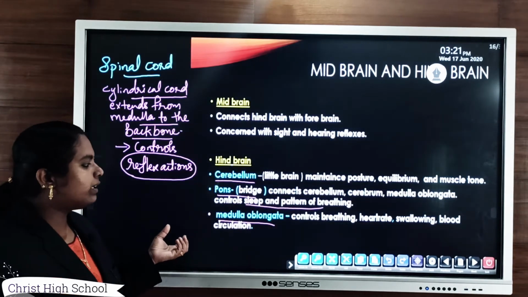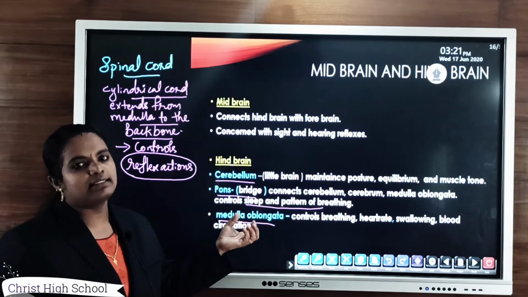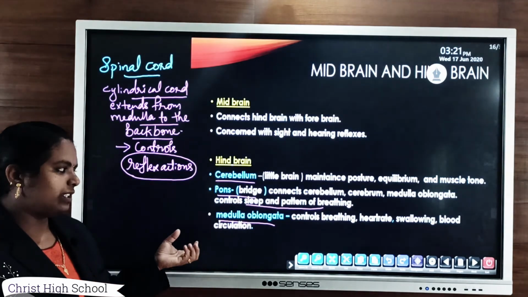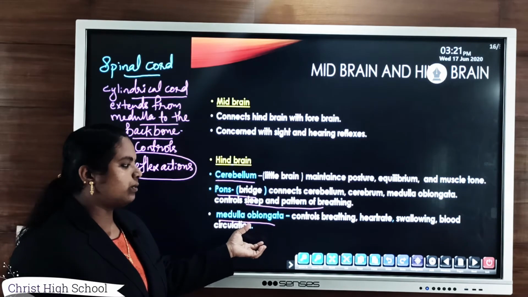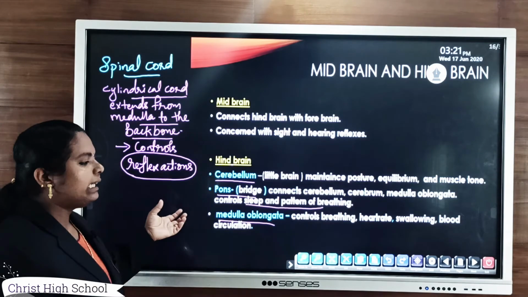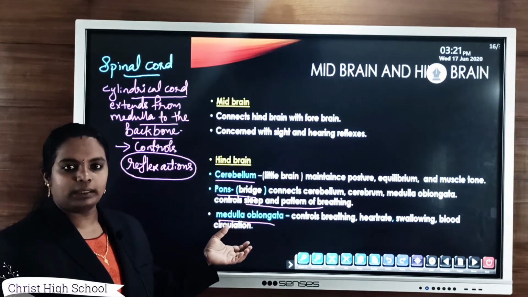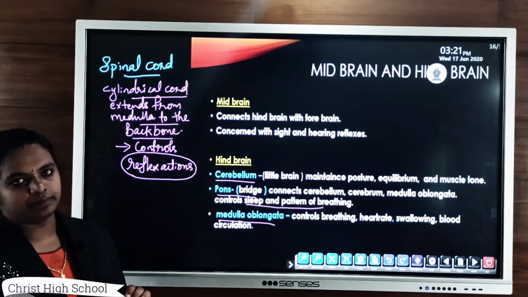Why? Because it mainly controls the breathing process, respiration as well as heartbeat. So it controls all these vital processes of our body. That is why if there is any injury to medulla oblongata, then it will lead to sudden death of a person. So these three parts together form hindbrain.